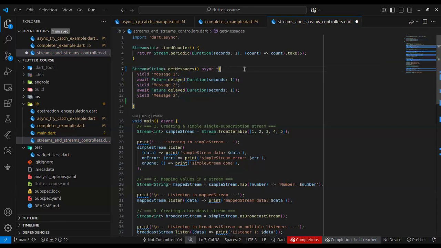That means it's going to be vomiting string values at time intervals, depending on when the values are available. So immediately I listen to this stream, it vomits a value, message 1. And it's going to wait for 1 second. Just like in future functions, you can also use await in functions like this. It waits for 1 second, and then it vomits another value, message 2. And it's going to wait for 1 second and then vomit the final value, message 3.